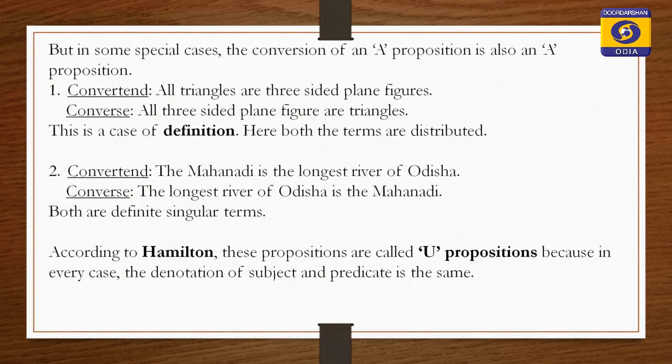And in the conclusion, both the terms are distributed. In the premise also, both the terms are distributed. So, in these cases A is converted to A proposition. Now, according to Hamilton, these propositions are called U propositions. Why are they called U propositions? Because the denotation of the subject is identical with the denotation of the predicate.